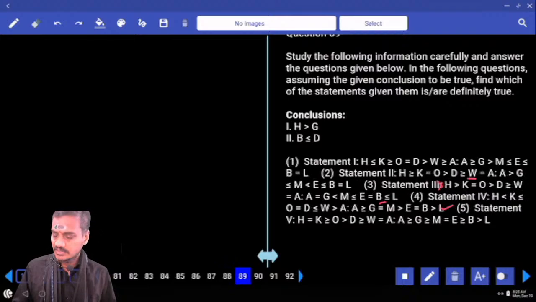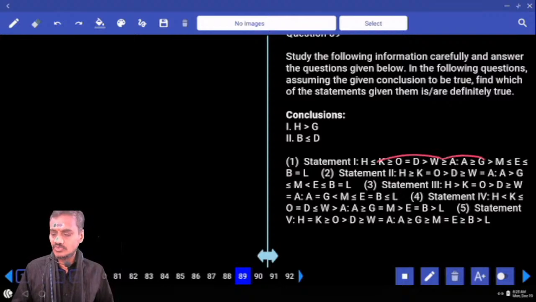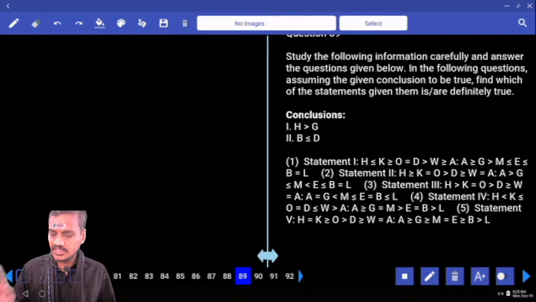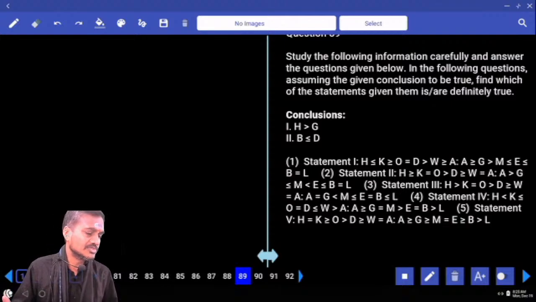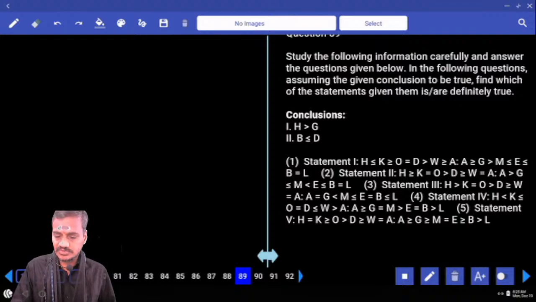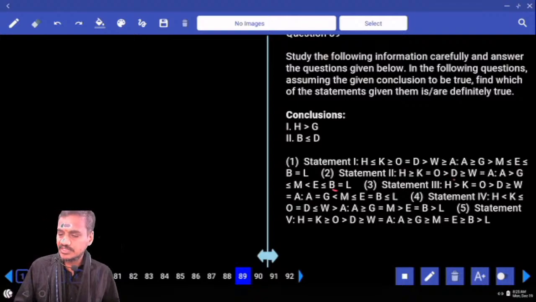And next one, 89. Now this 89, H greater than G. Now H greater than G, H and A, A and Z, two opposite symbols, and H and Z, and H and G, H and A, A and Z. H greater than A greater than G, that is fine. First conclusion is true from this one. Is it fine or not? And next one, if you check out the second, B lesser than or equals to D has come. Which element is common? A is common, D and A, and it is only greater than, we cannot have equal to, so that is ruled out.